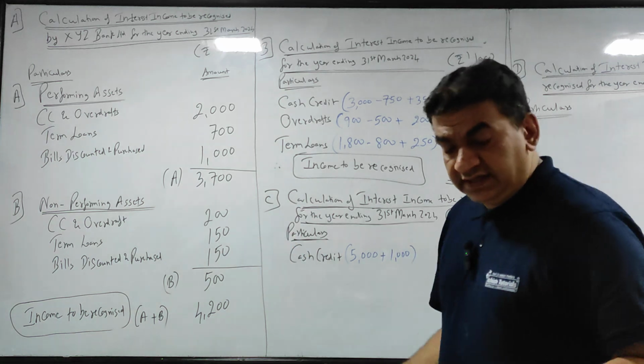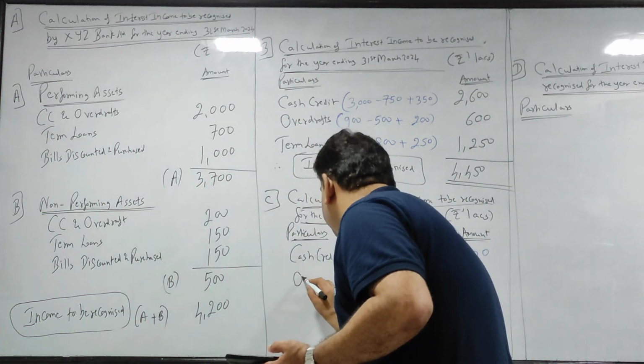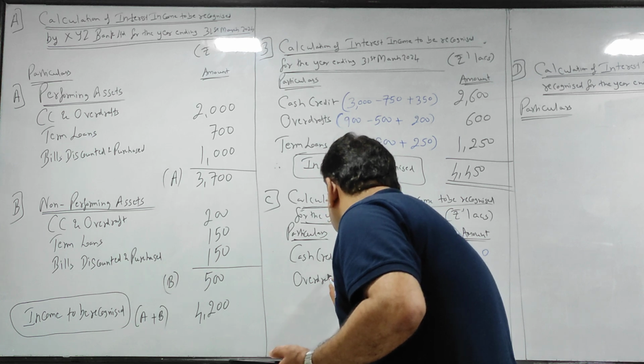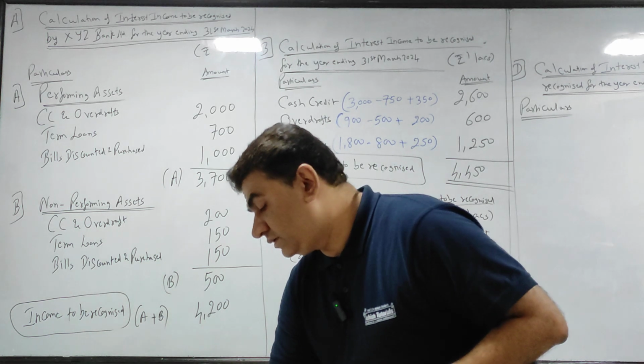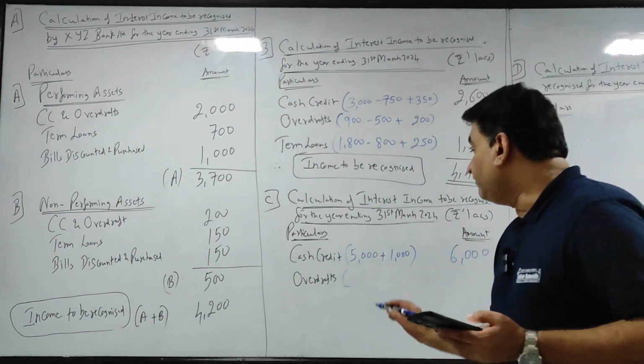Okay, चलो next overdraft. वापस मैं explain करता हूं यहाँ पे. चलो, put a bracket. overdraft कितना है टोटल? 1,500.